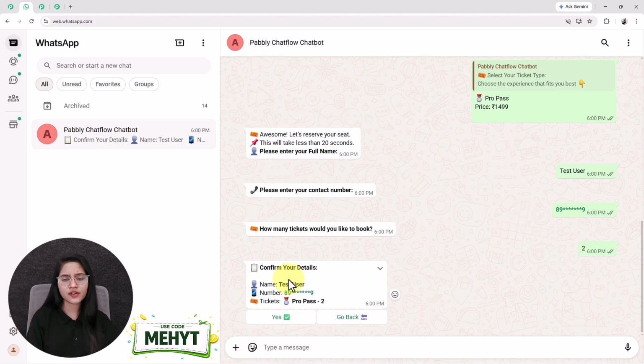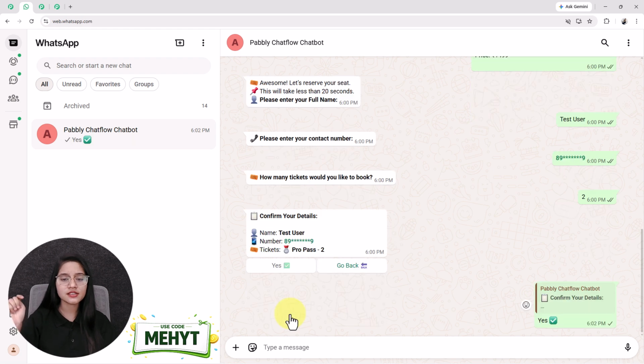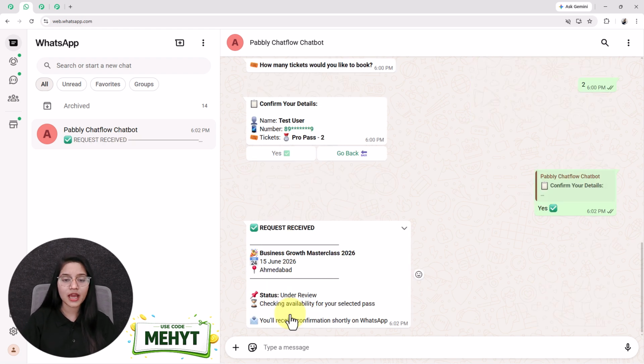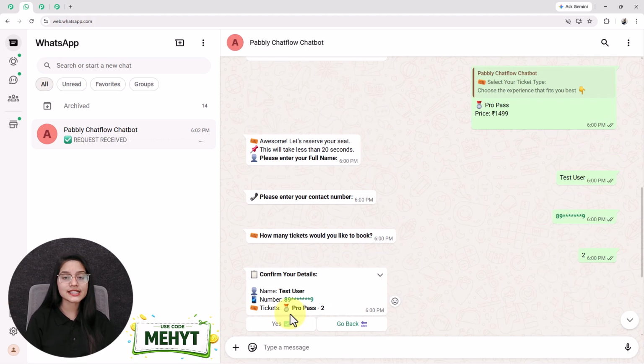Here I want to confirm my details, so I am clicking on this yes button, and as soon as I have clicked on the yes button, you will see I have received the request received message from the bot that includes the information. So this is the exact automated, powerful WhatsApp chatbot we are going to build today without writing a single line of code.